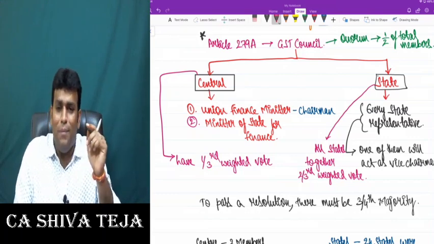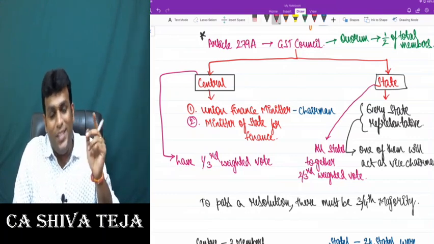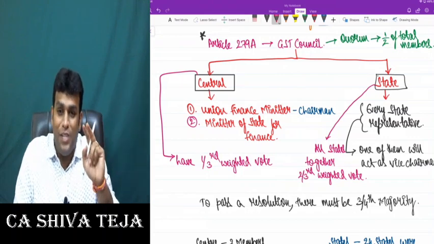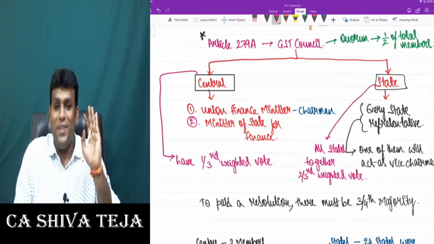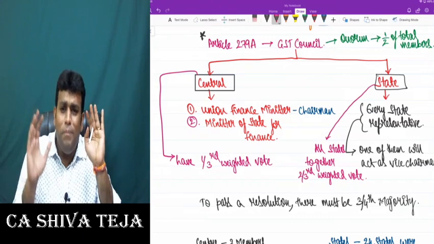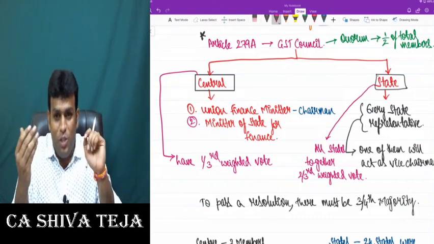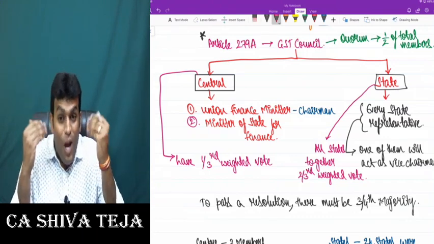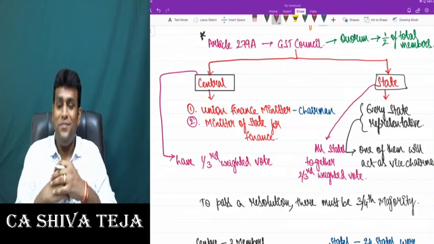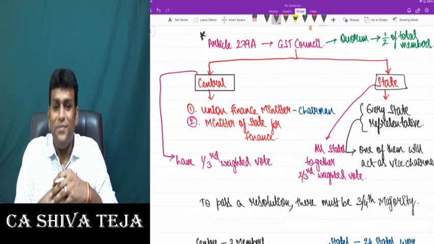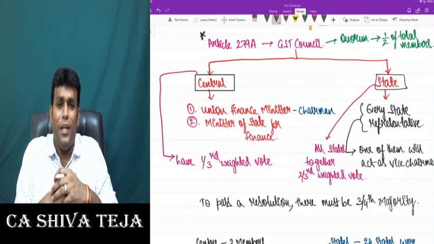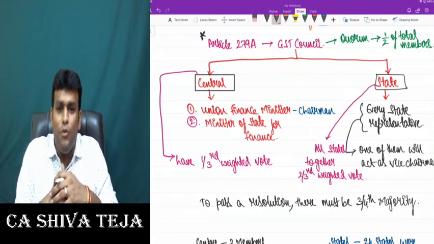And I gave you two examples. One example is a case where resolution is passed. Another example is a case where resolution is not passed. And I really want you to get complete clarity of thought in which case resolution is passed and which case resolution is not passed. Are we clear, sir? Everybody, my dear friends, can I proceed and move forward?